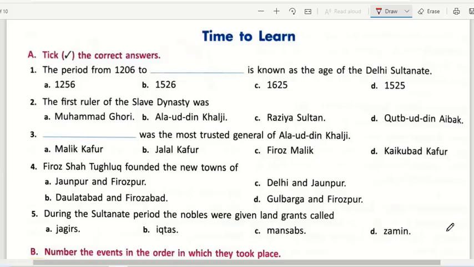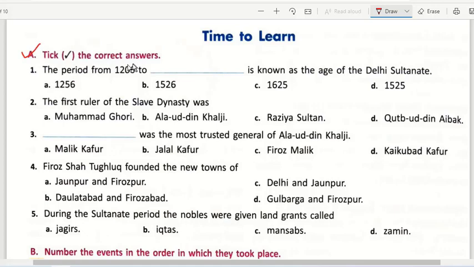Hello students, today I'll be dictating question answers of chapter 3, that is history. We will be discussing all the questions right now apart from section C, which you have to do by yourself, and the HOTS questions which we will be discussing in the class. So let's get started. First we will be discussing section A, that is your tick the correct answers.